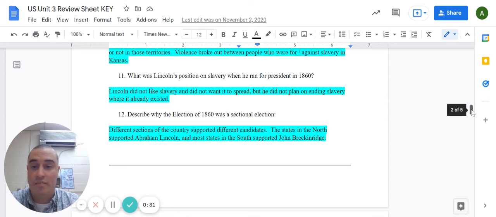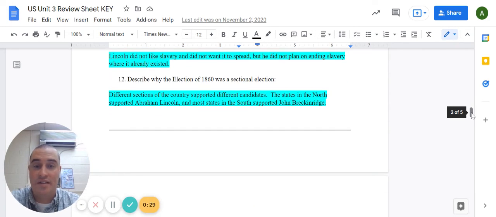Finally, number 12, why was the election of 1860 described as a sectional election? So different sections of the country voted for different candidates. So overall, the states in the North supported Lincoln, and then most states in the South supported the other candidate, John Breckinridge.